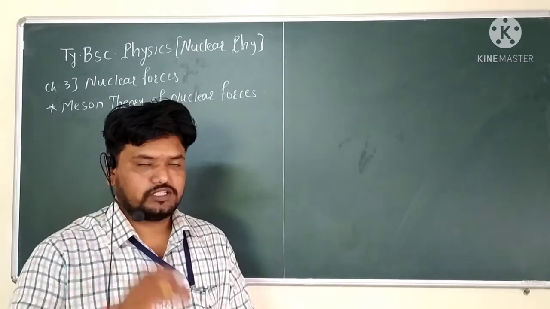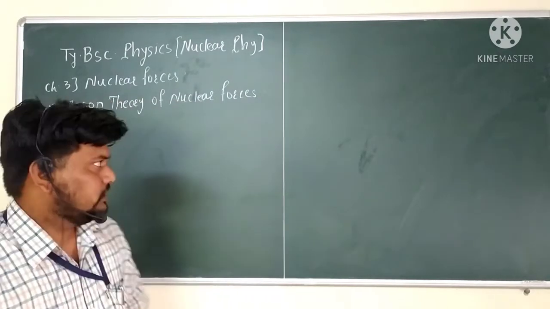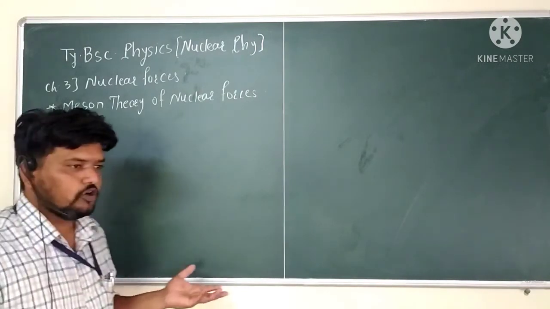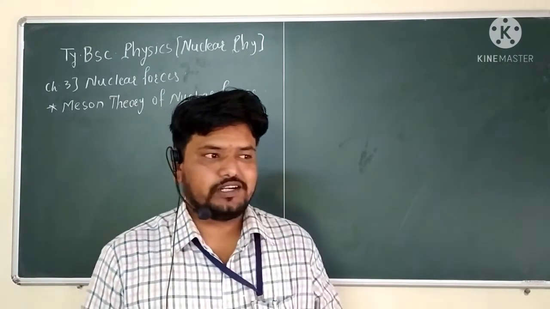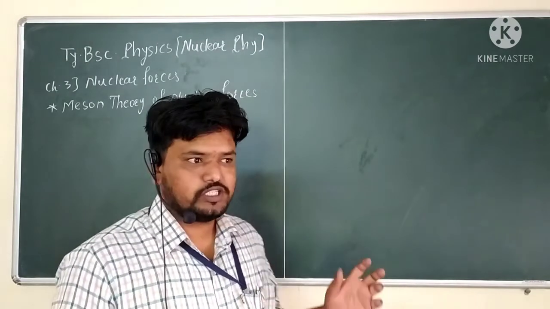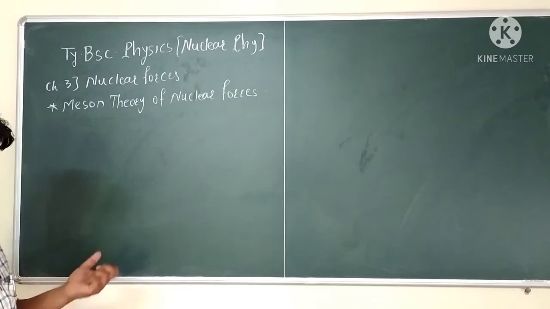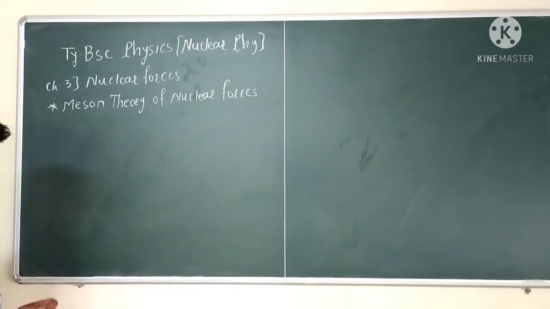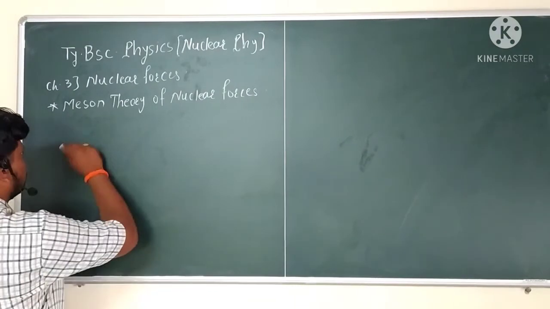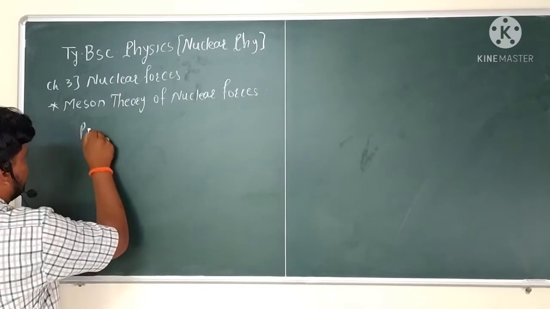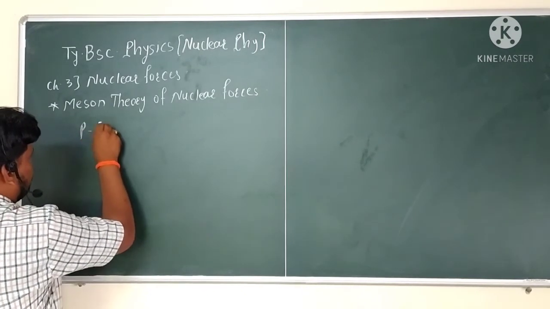Yesterday we already saw that nuclear forces are non-central forces, because the internuclear distance is very short, and that's why these forces are non-central. So the force of attraction, or whatever the nuclear force between them, is considered for the pair of proton